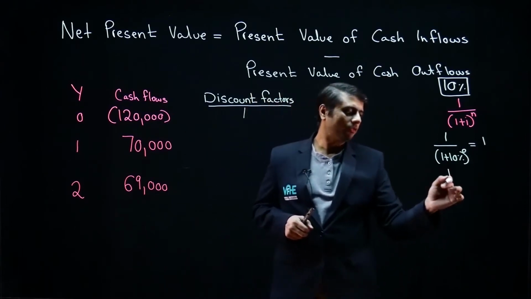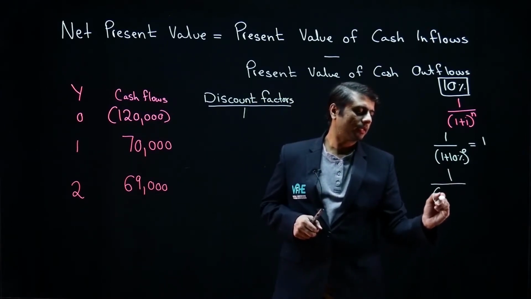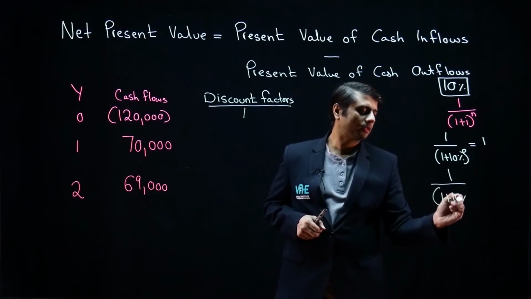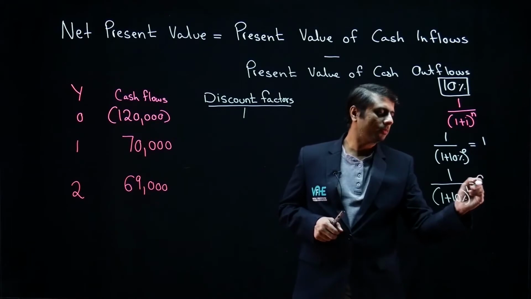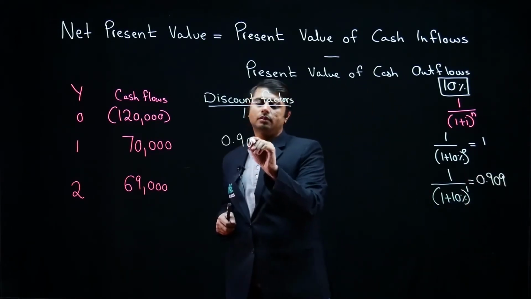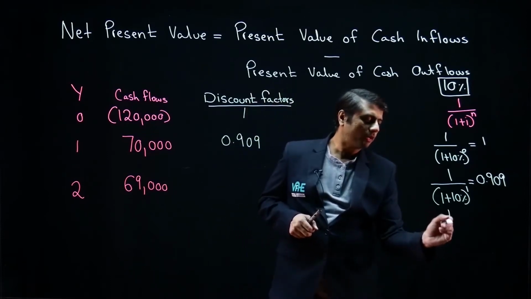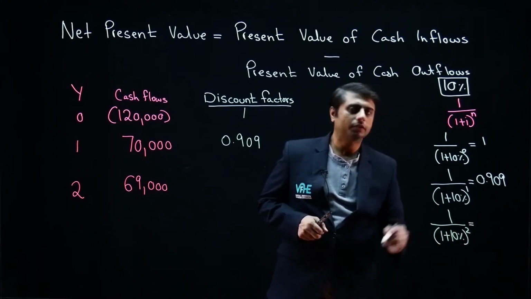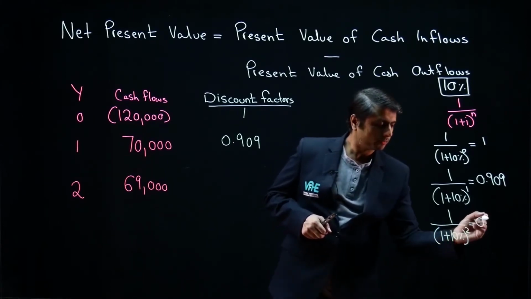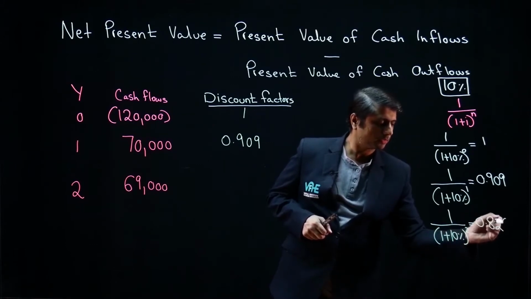Our second discount factor will be 1 divided by 1 plus 10% to the power 1, which is 0.909. And our third discount factor will be 1 divided by 1 plus 10% to the power 2, which is 0.826.